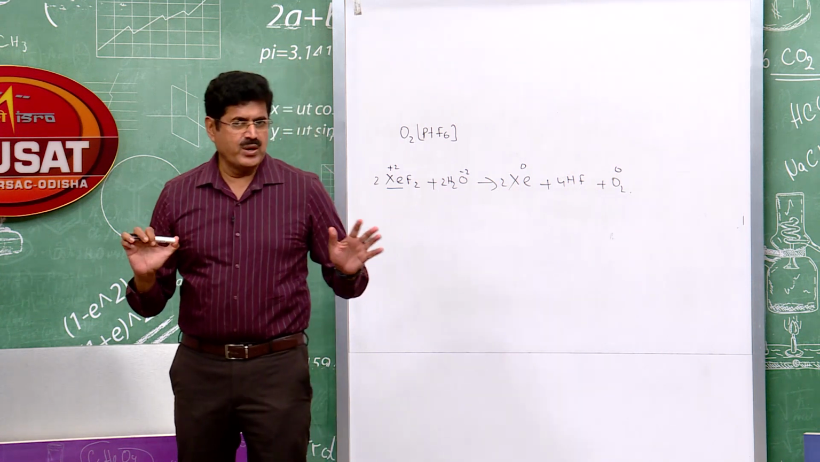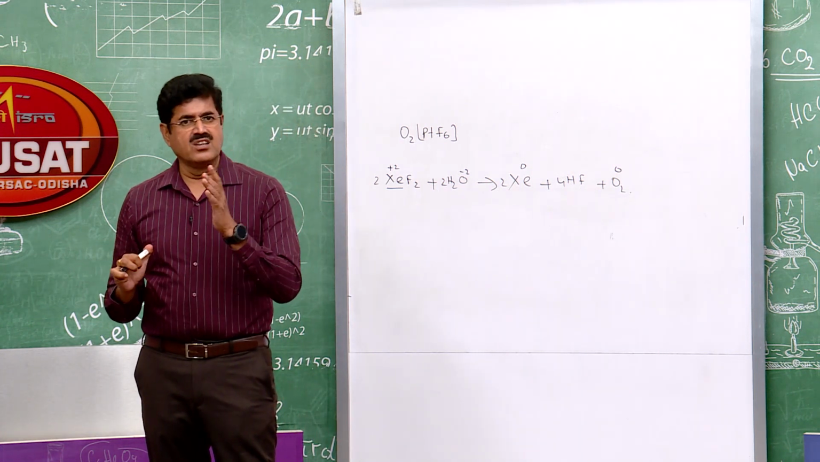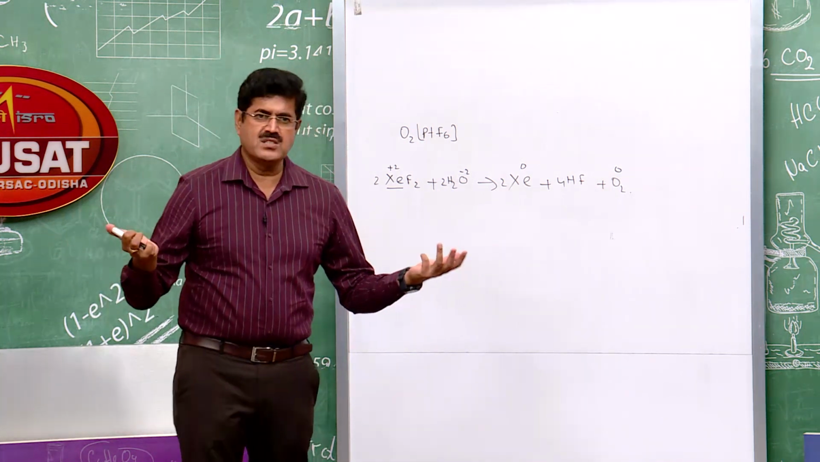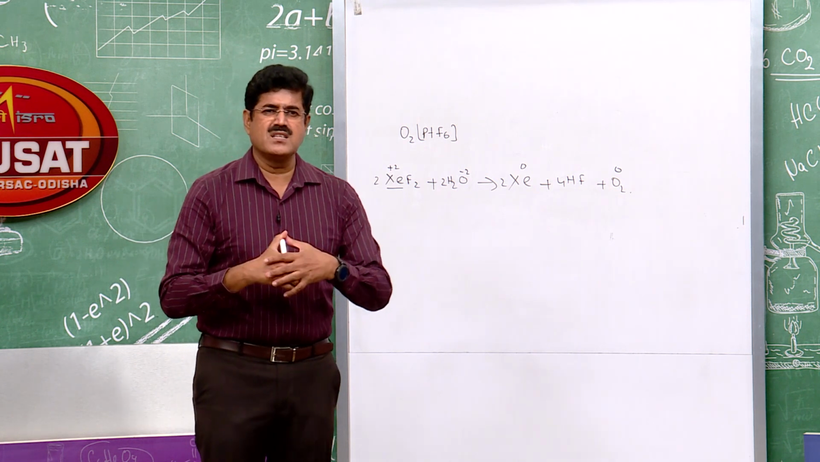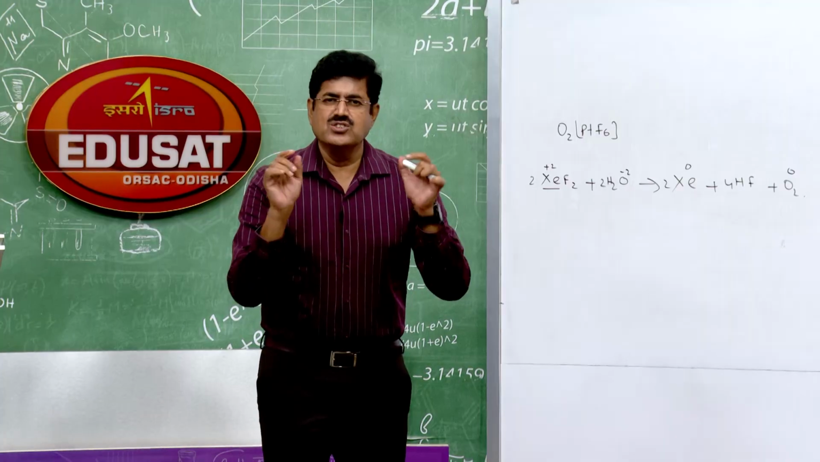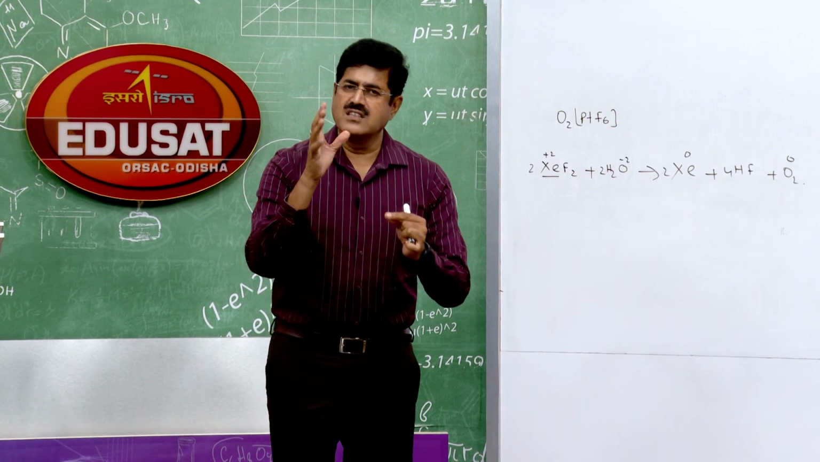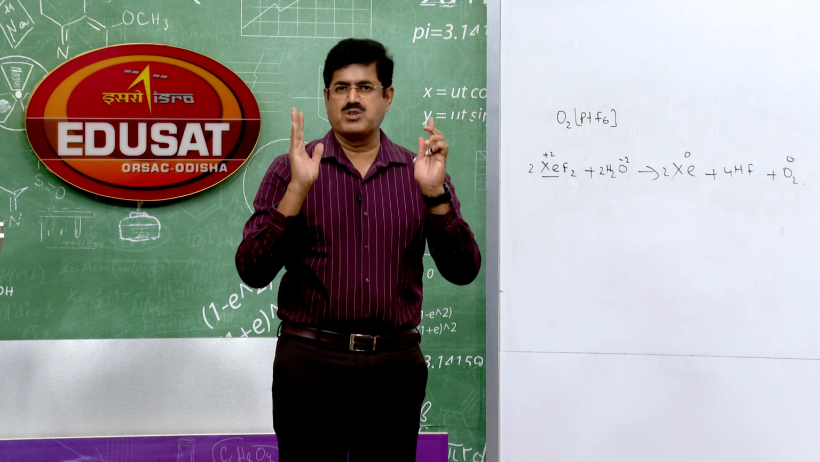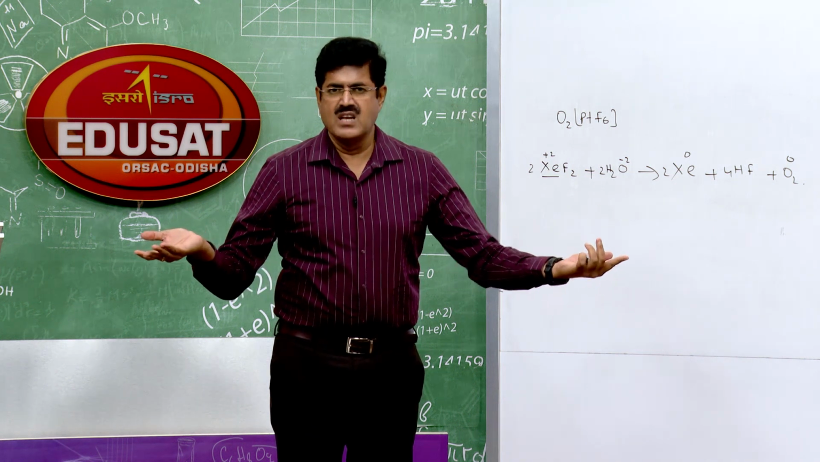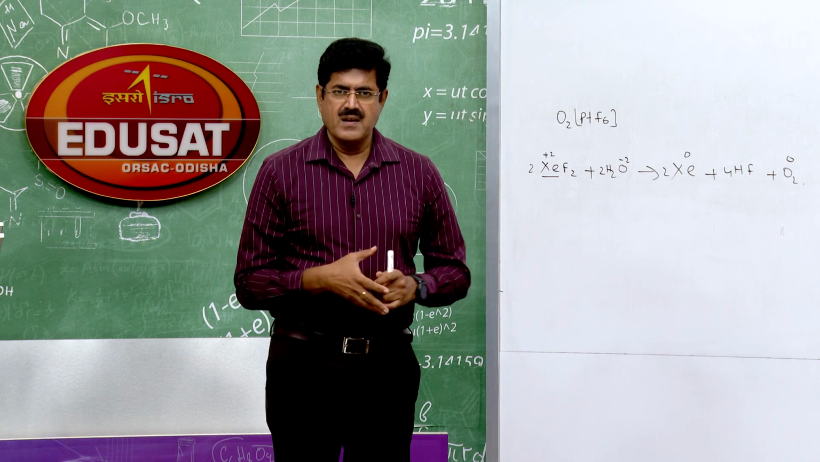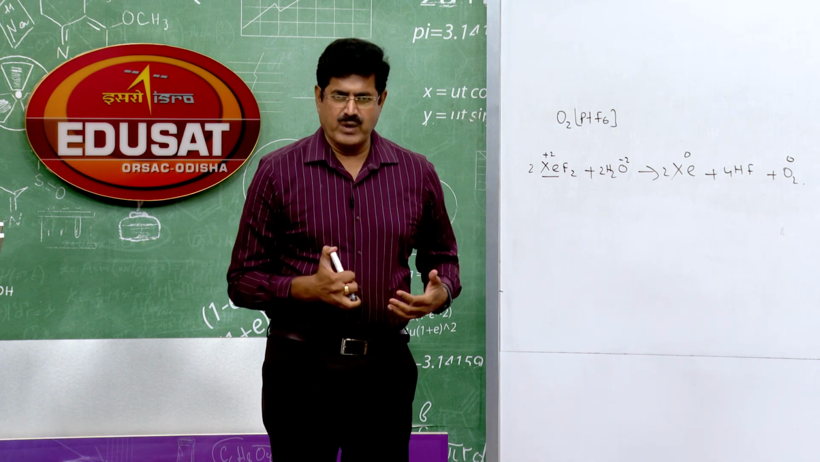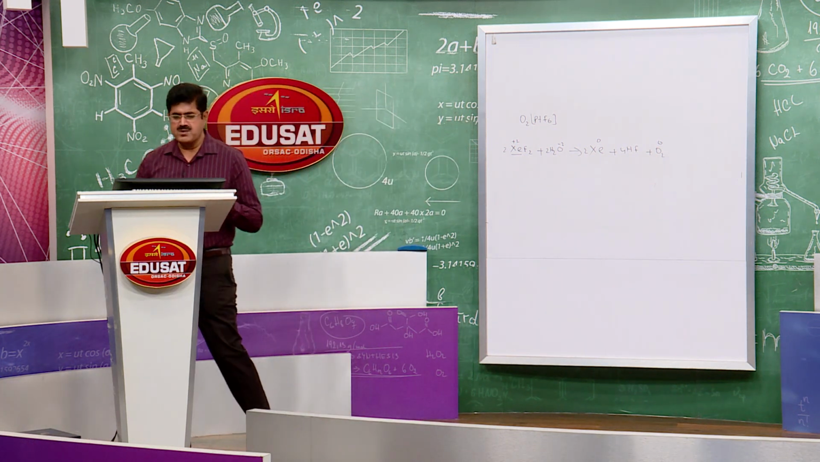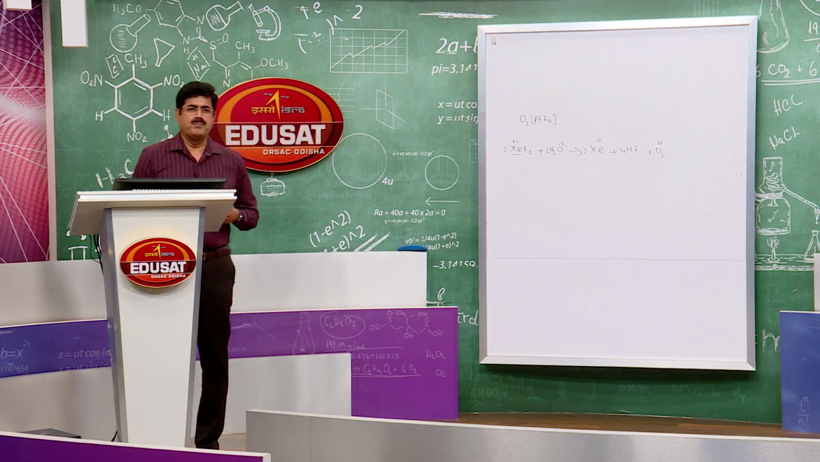Remember, all these fluorides are colorless crystalline solids. They are good fluorinating agents, and how are they prepared? I have already discussed their preparation. All are prepared by direct combination of xenon and fluorine. Xenon combines with fluorine at different conditions of temperature and pressure to give XeF2, XeF4 and XeF6. Students, you have to remember this. A long question can also be asked, that how can you prepare xenon fluorides.